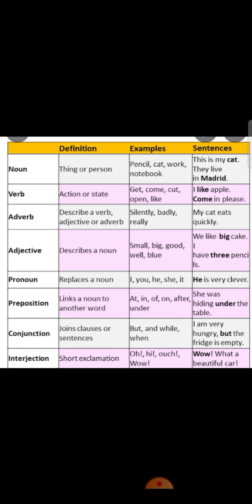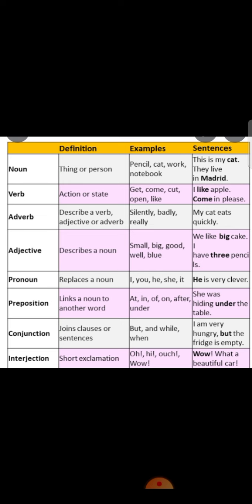Then sixth one, preposition. A preposition links a noun to another word. For example, at, in, of, on, after and under. In a sentence, she was hiding under the table. So, under is the preposition word.